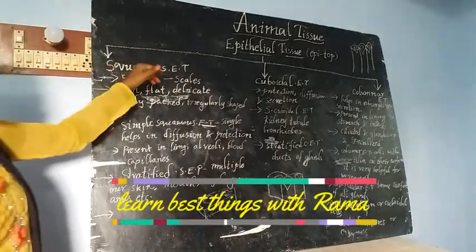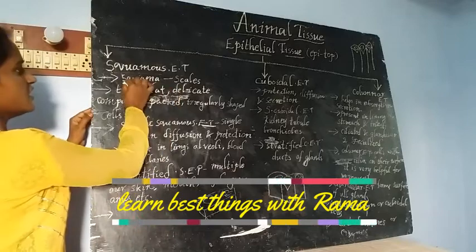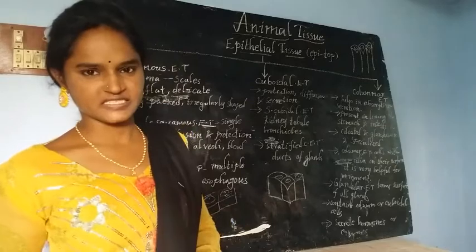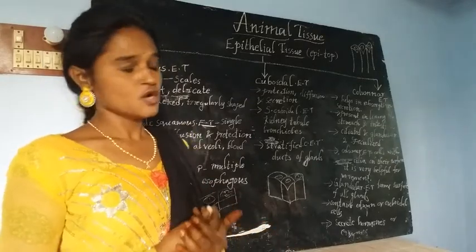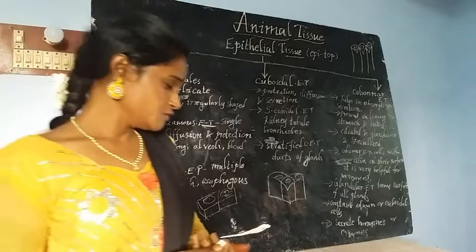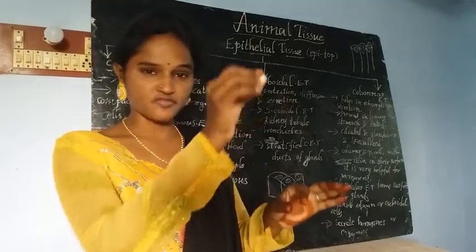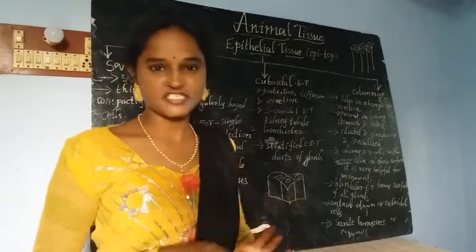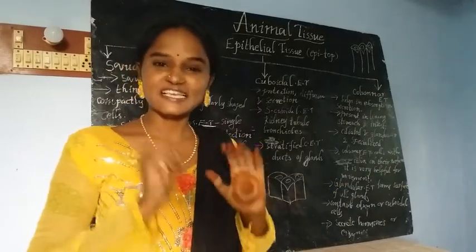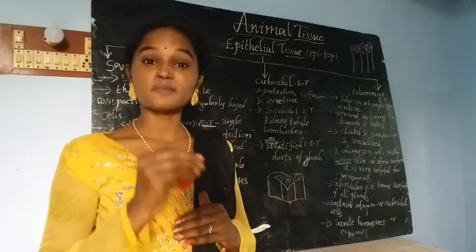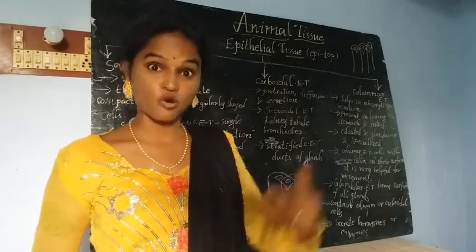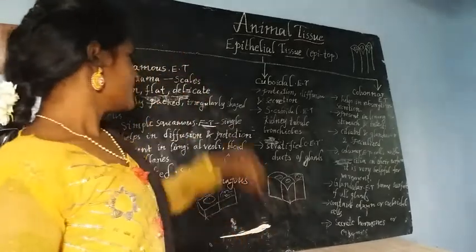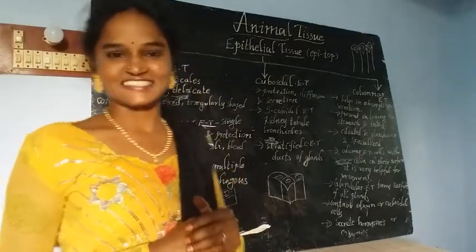What is meant by squamous? The word squama is derived from a Latin word. Squama is a Latin word which means scale. And you should not think of the scale we use for drawing margins and measuring distances. Not that kind of scale. Here, scale means the scales present on the skin of a snake or a fish. Here, squamous or squama means scales.